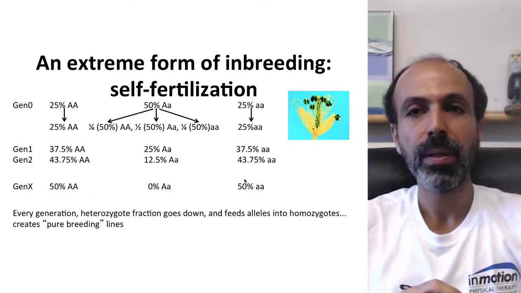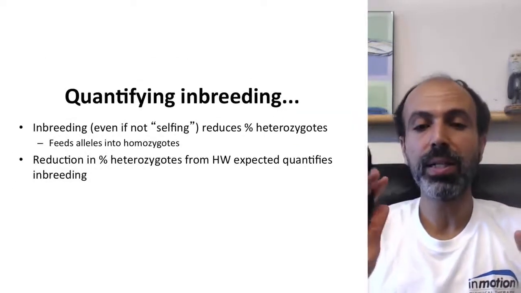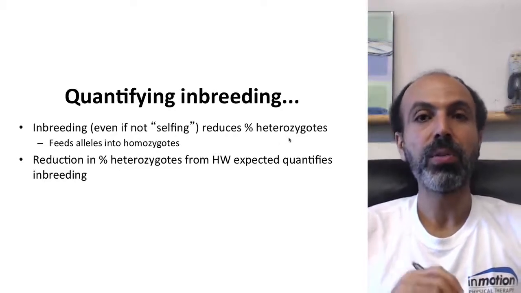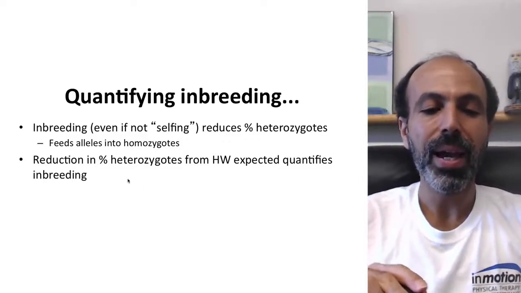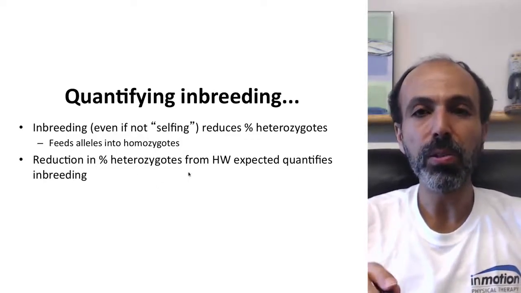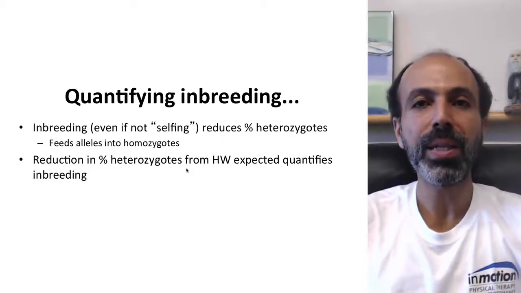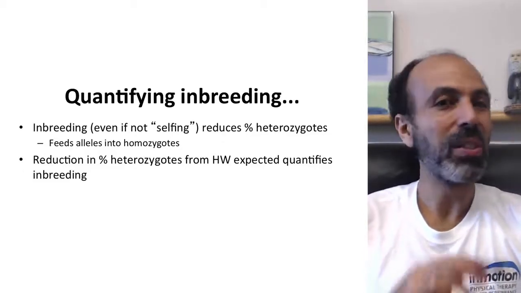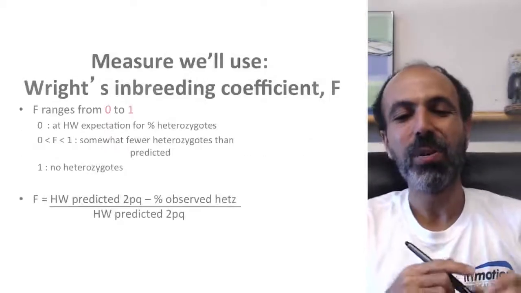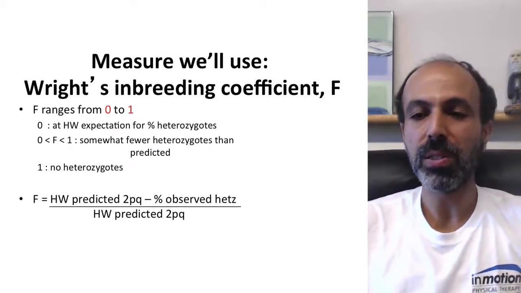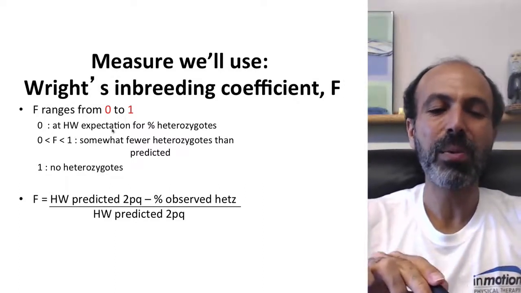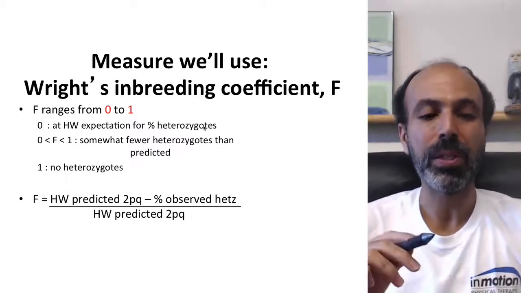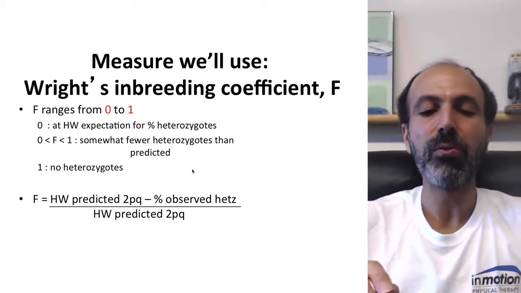Now, how do we quantify inbreeding? Well, again, inbreeding, even if you're not looking at selfing, reduces the percent heterozygotes relative to Hardy-Weinberg or just Mendelian proportions. It feeds alleles into homozygotes. And again, this reduction can be used to quantify the extent of inbreeding that's happening in a natural population. This is all going to look very familiar to you. The measure we can use is Wright's inbreeding coefficient, which is often just abbreviated as F. F ranges from 0 to 1, where 0 is you're at the Hardy-Weinberg expectation for percent heterozygotes within the population. If you're between 0 and 1, you have somewhat fewer heterozygotes than predicted.